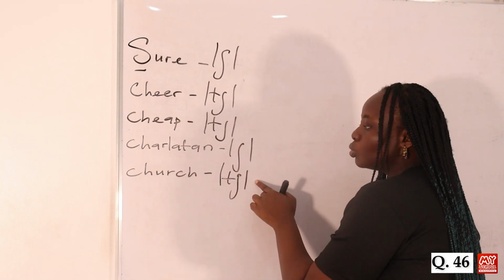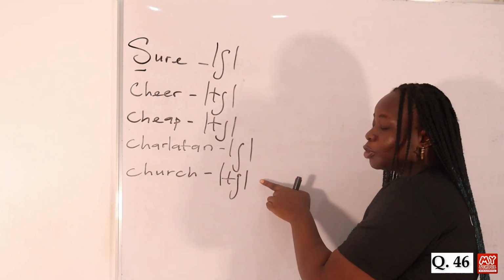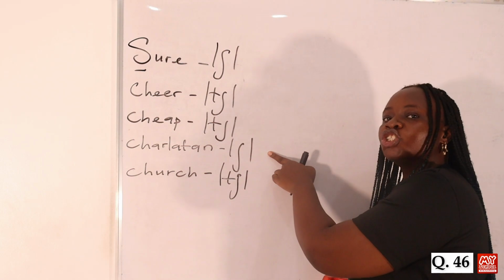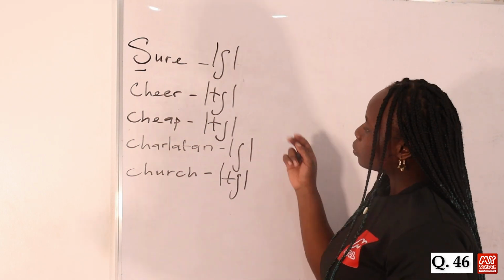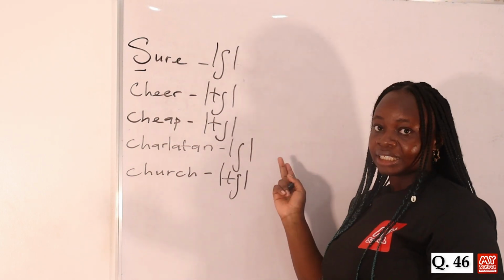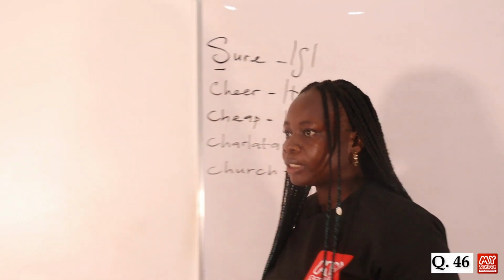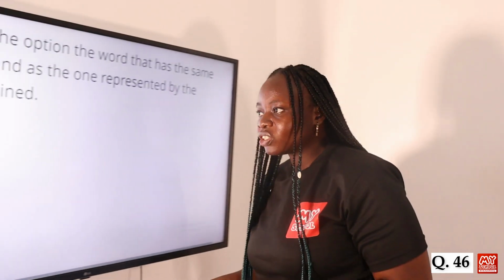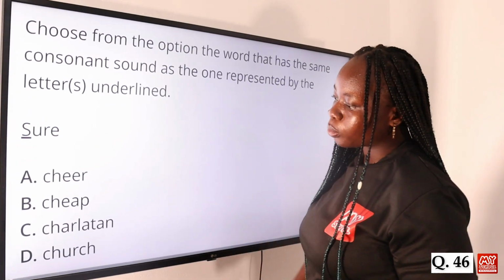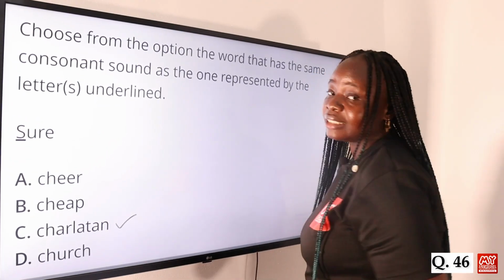So it's important to note the difference between these two. This is pronounced ch, this is pronounced sh. So from this transcription, we can see that sure and charlatan have the same consonant sound. So let's go to the screen to mark our answer. So from the transcription of the consonant sounds, we can see that option C, charlatan, is the answer to this question.